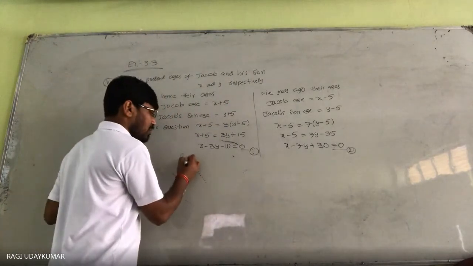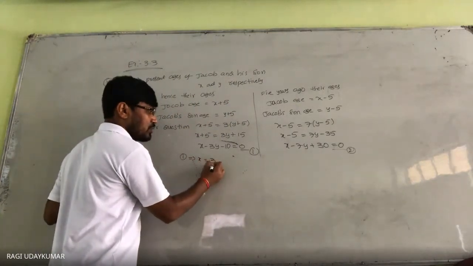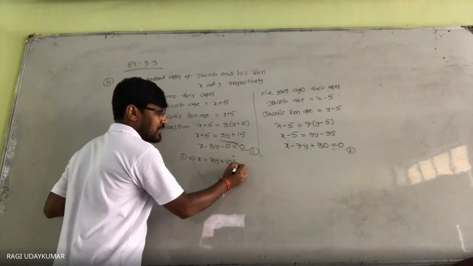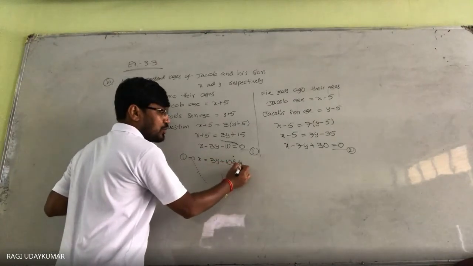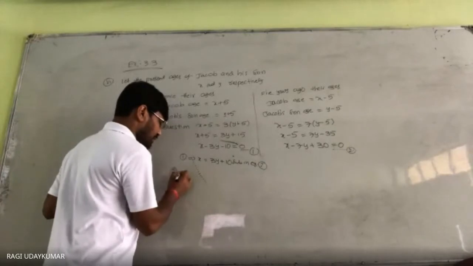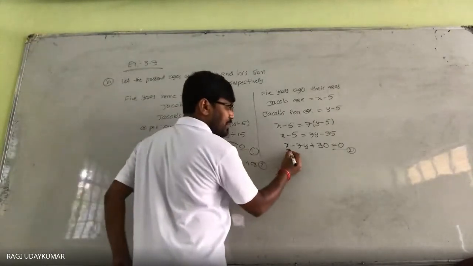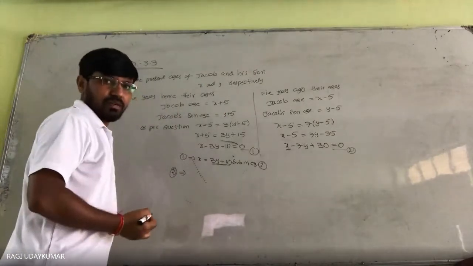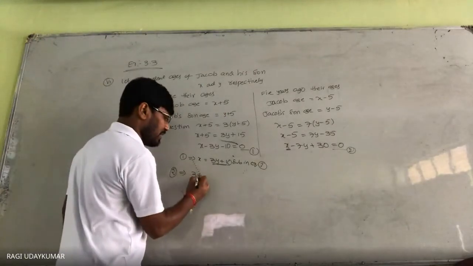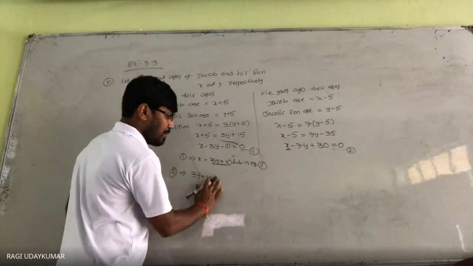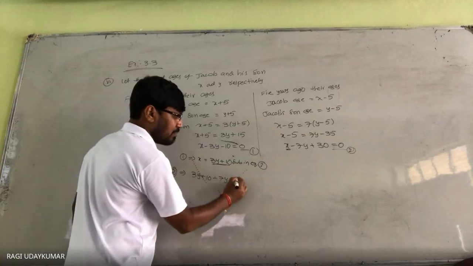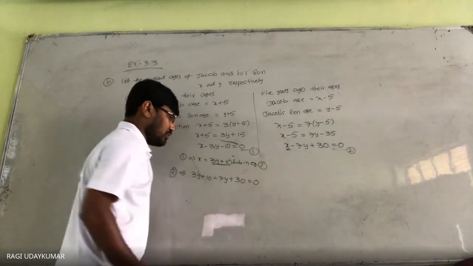From equation number 1, x is equals to 3y plus 10. Substitute in equation number 2. In the place of x, 3y plus 10 should be substituted. 3y plus 10 minus 7y plus 30 is equals to 0.